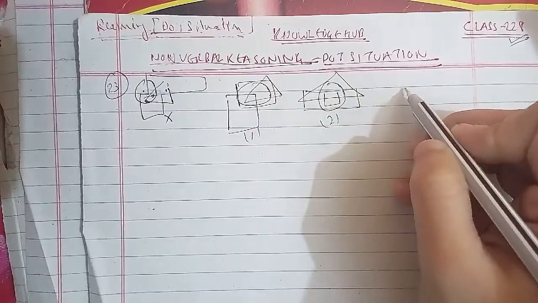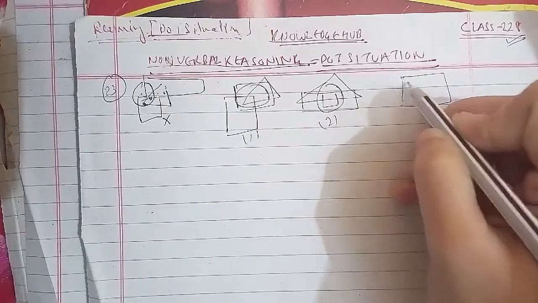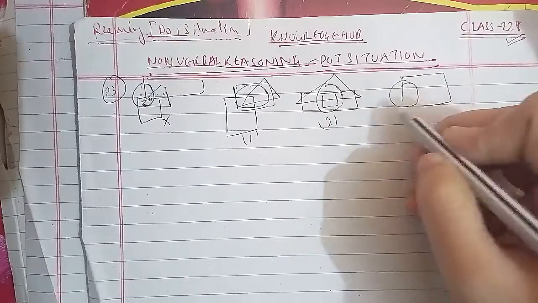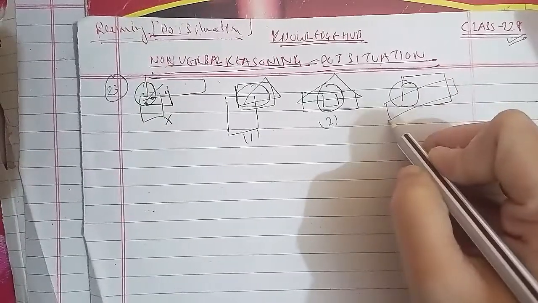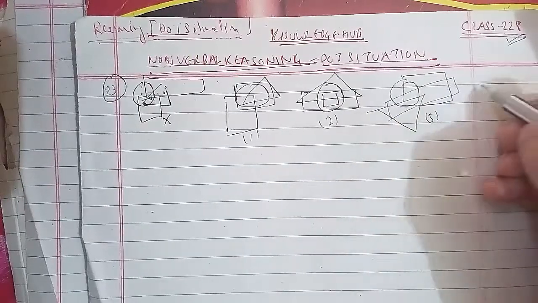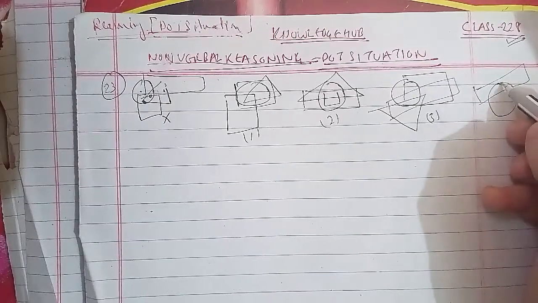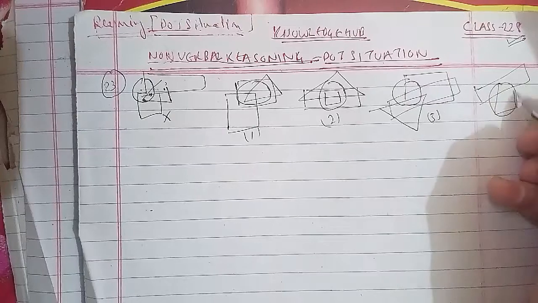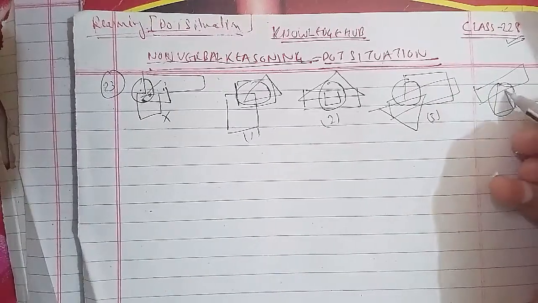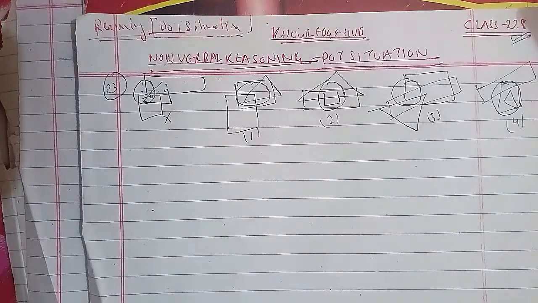Third figure, this is the third figure. Fourth figure, triangles, so this is the fourth figure here. Now with the same cases, we'll go ahead for finding out the answer as well, which is as follows.